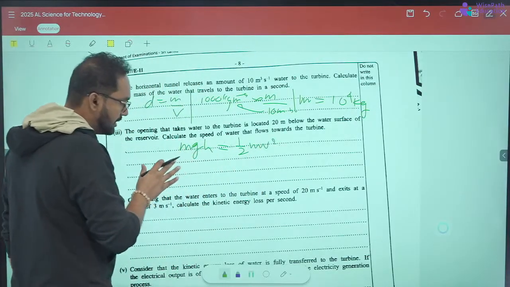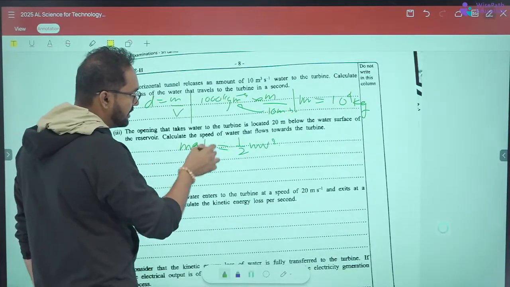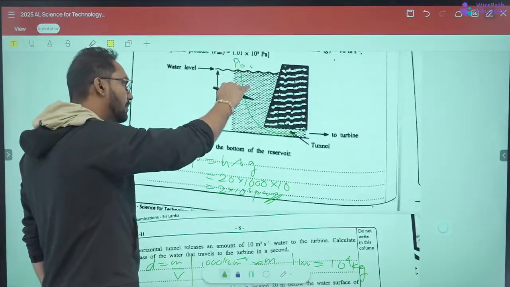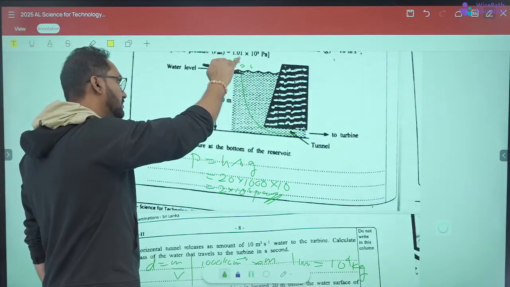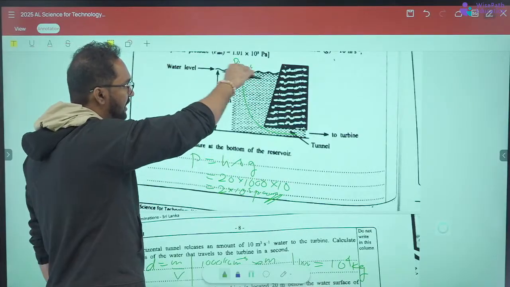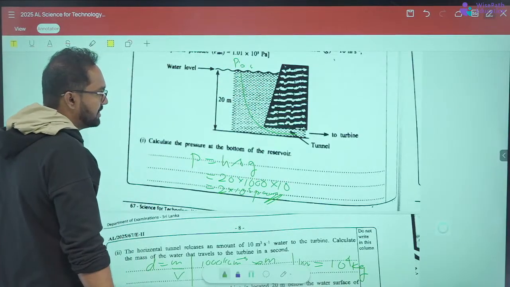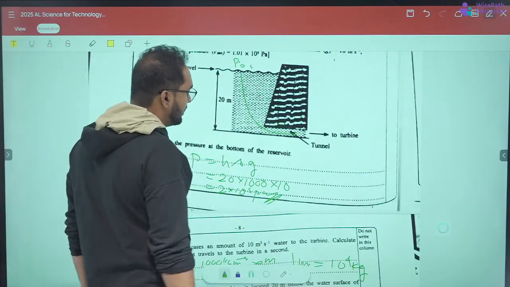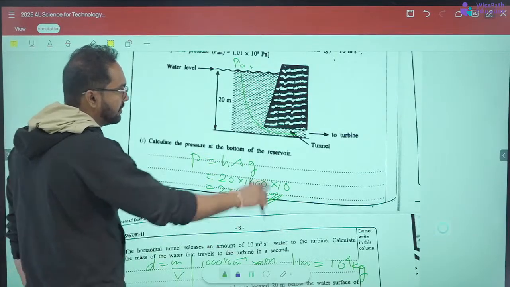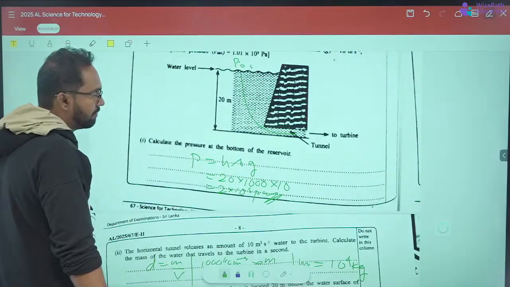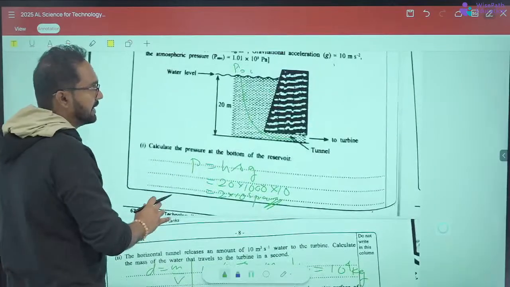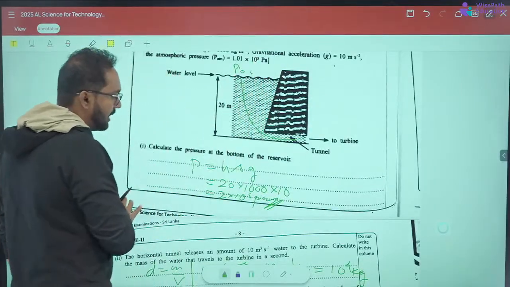Now in this case, remember that we consider the mgh is steady because the water level is slowly going down. We consider the water is steady, because if the water isn't steady, we can't directly put mgh only. We'll have to put the Bernoulli's, but we don't have enough details to put Bernoulli's because we don't have the pressure here. So therefore, we're going to apply mgh equals half mv square, considering that the height is keeping steady at the moment, right?